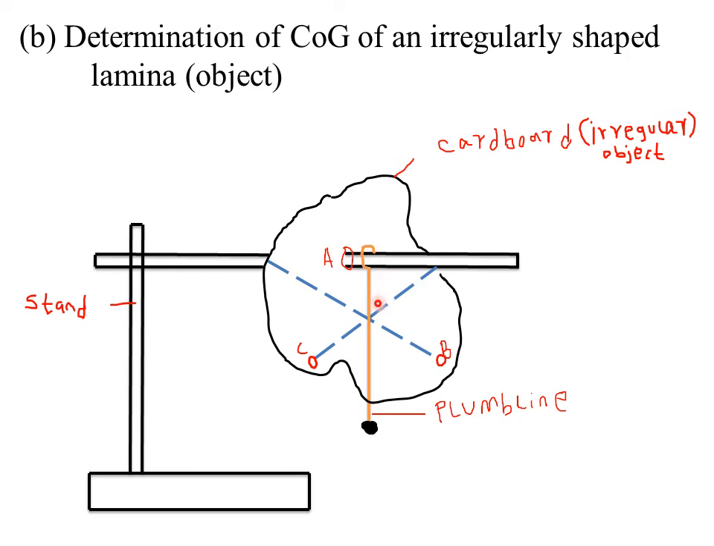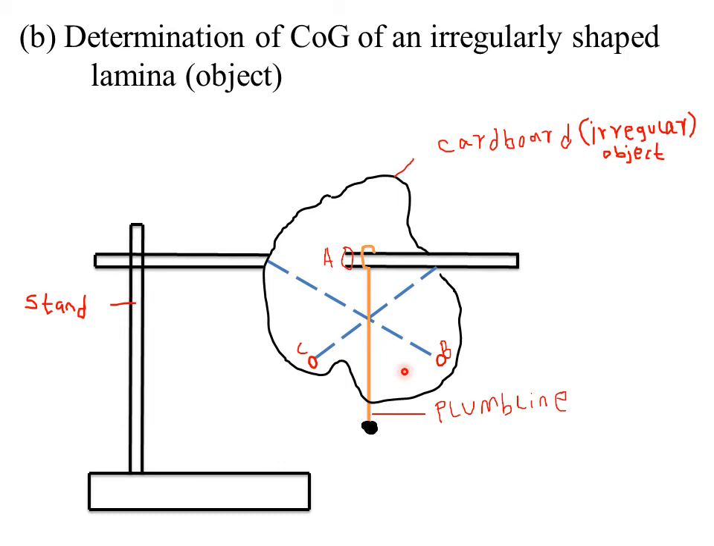Then after that, you tie a plumb line. This is my plumb line. You tie the plumb line on the rod beside the irregularly shaped object. Remember, when you attach a plumb line, the irregularly shaped object is actually swinging. So you allow it to swing until the swinging stops. That is, you allow it to settle.